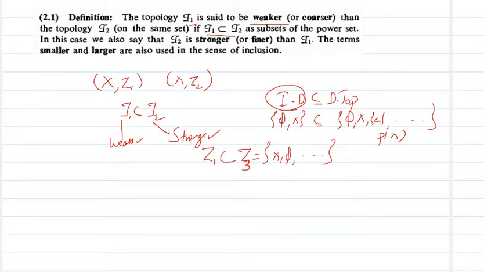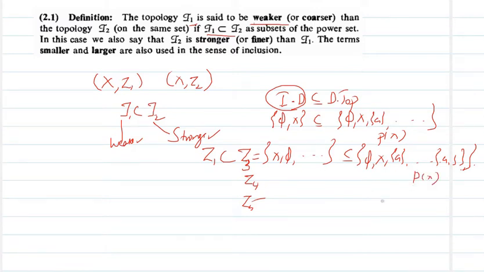That means tau1, the indiscrete topology, is contained in tau3, and this is the case if you take any tau4, tau5, etc. If you take any topology, the indiscrete topology is contained in every one of them. So the indiscrete topology is the weakest topology. And what about the discrete topology? Clearly, it contains phi, X, singleton sets, combinations and double sets, etc. Everything, because this is the power set topology on X.